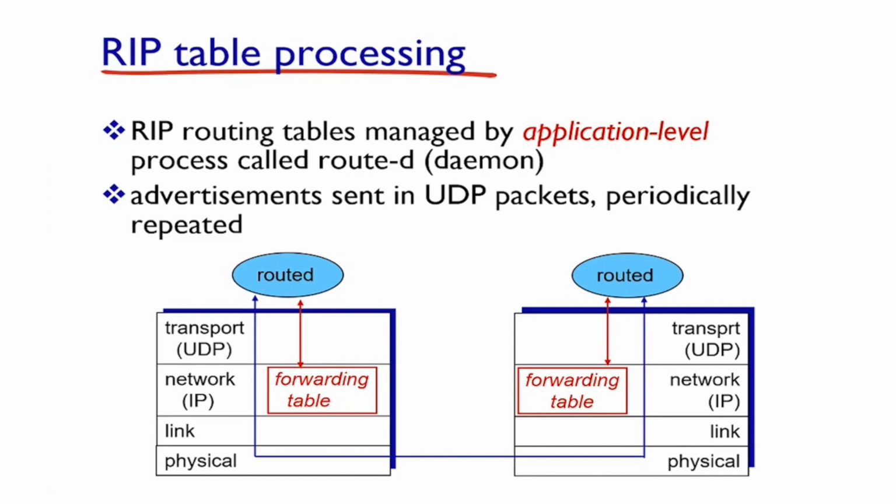To summarize, we've seen 2 intra-AS examples, OSPF and RIP. One is link state-based, the other is distance vector-based. I believe you will mostly encounter OSPF.